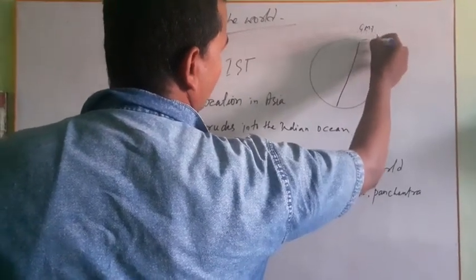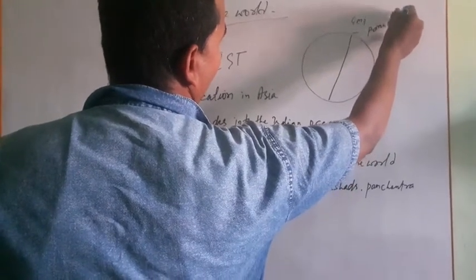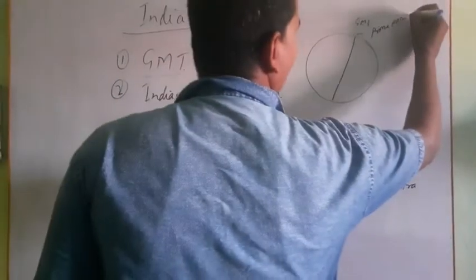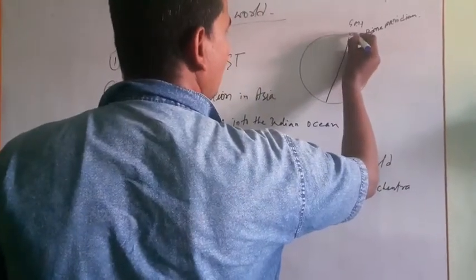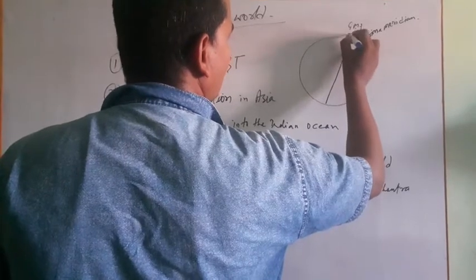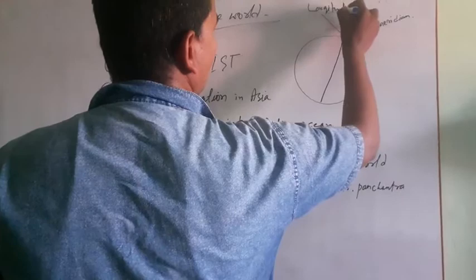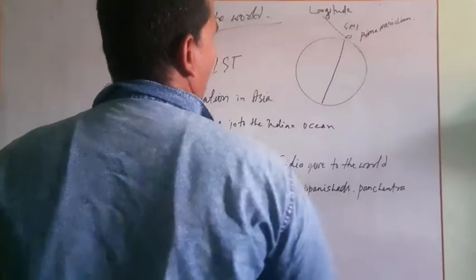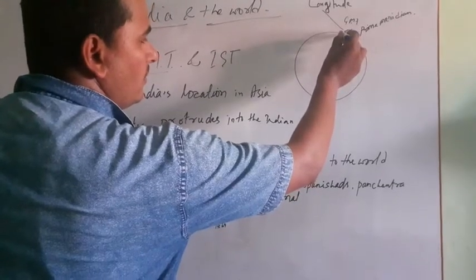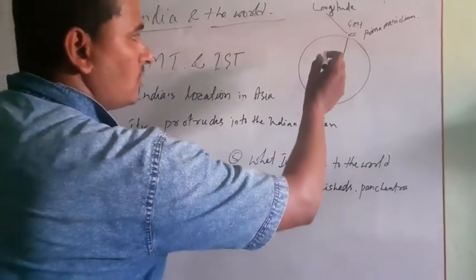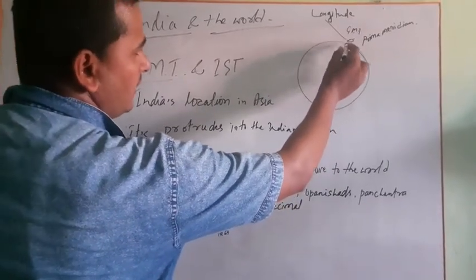This is also known as the prime meridian. It is also known as 0 degree latitude, 0 degree longitude. And it has been adopted from London, the Royal Observatory at London. Why has it been taken here?